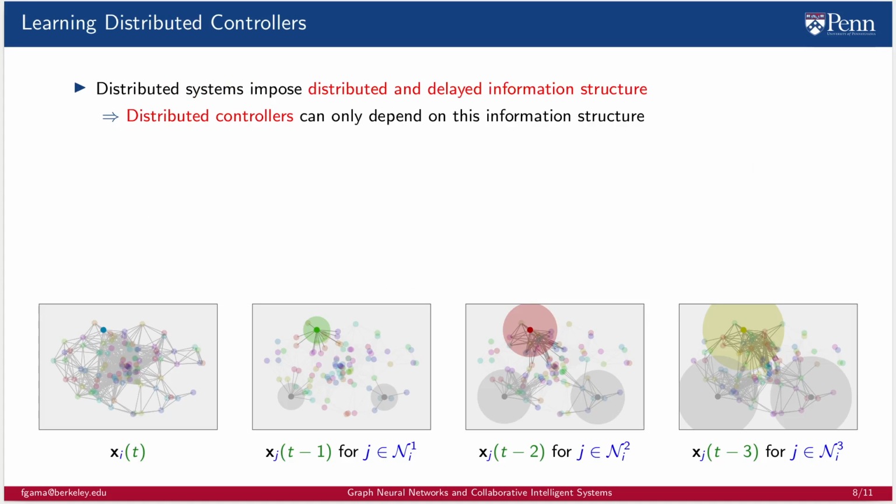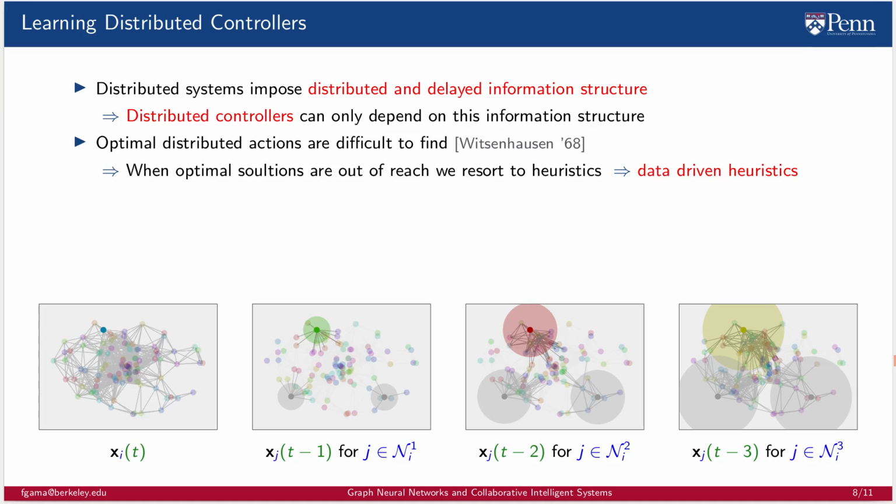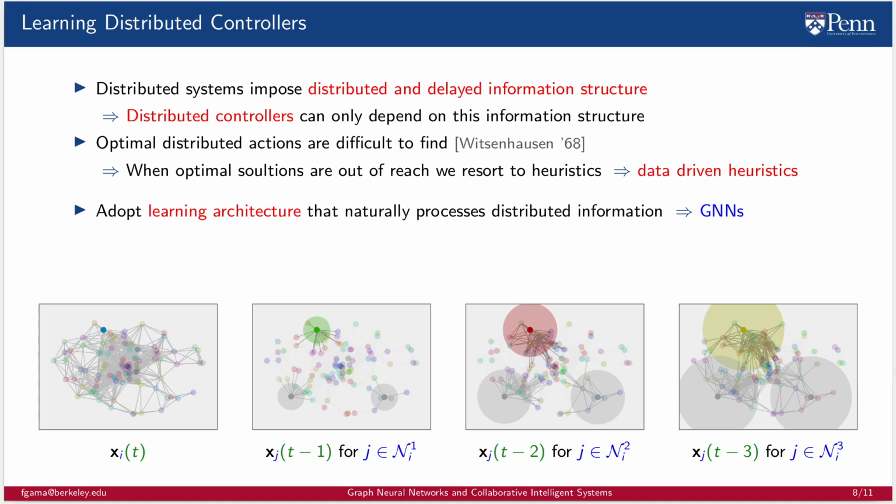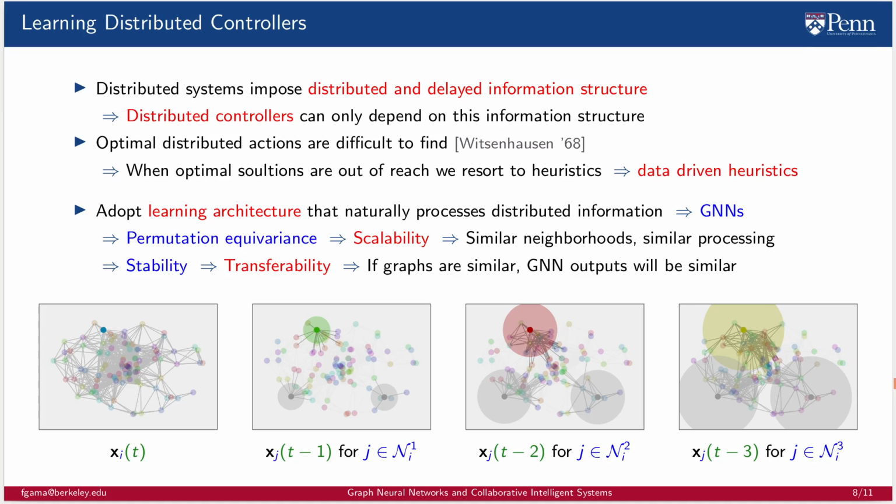Let's consider the problem of learning distributed controllers. A distributed system imposes a distributed and delayed information structure. Thus, distributed controllers can only depend on this information structure. Optimal distributed actions are difficult to find, so we resort to data-driven heuristics. In particular, we adopt a learning architecture that naturally processes distributed information. That is, we adopt a GNN. In fact, permutation equivariance of GNNs will play a key role in scalability, since similar neighborhoods will undergo similar processing, while stability plays a key role in transferability, since if the graphs are similar, the GNN outputs will be similar.